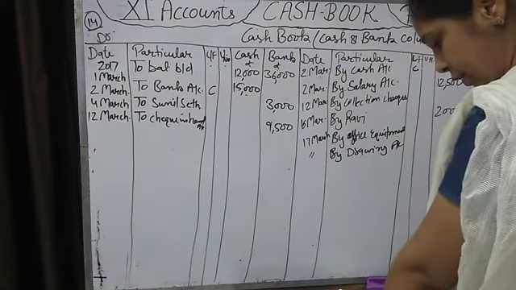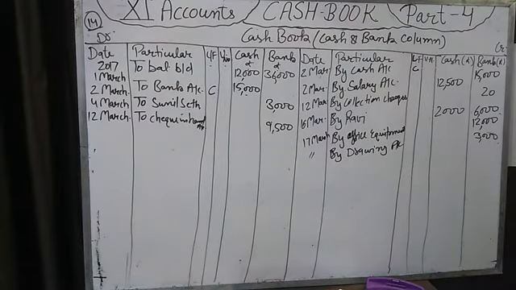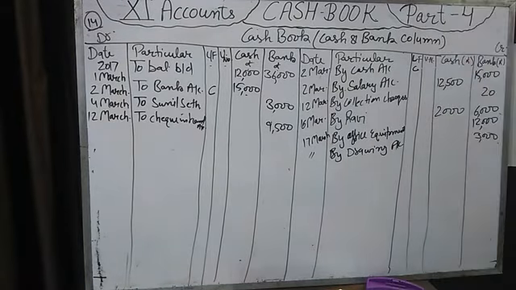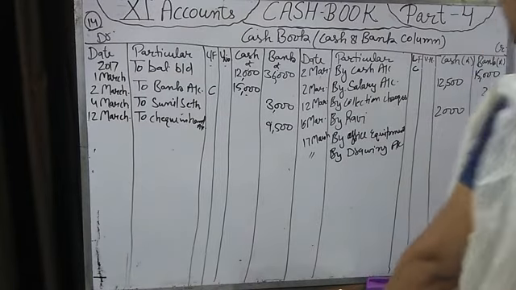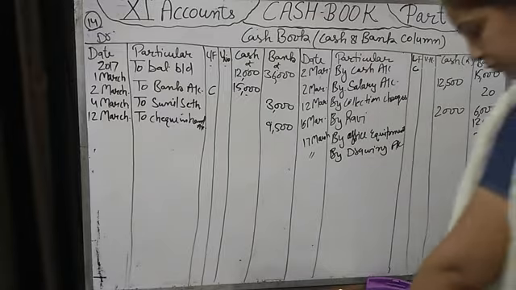Now next entry on 18 March, sold goods to Sanjay on credit. We have sold goods on credit. So no cash transaction, neither bank transaction. So we will not mention this transaction in the cash book. We will write this transaction in journal proper. That entry will be passed for the Sanjay account debit to sales account. If we maintain a sales book, then we will write this transaction in the sales book.